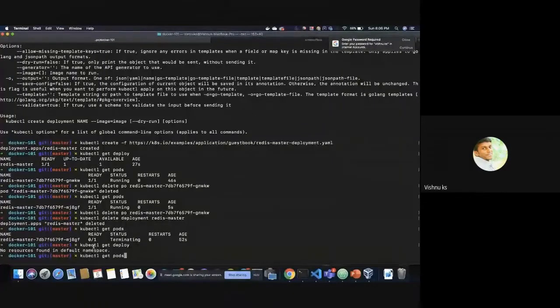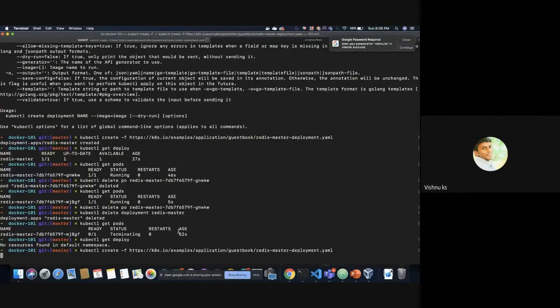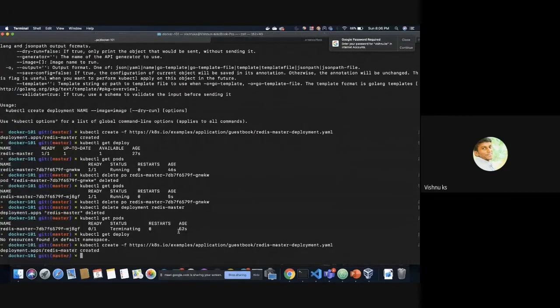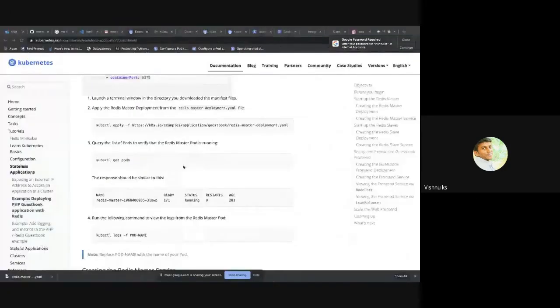Right. So let's continue with the demo, the example app deployment. I just recreated the Redis master.